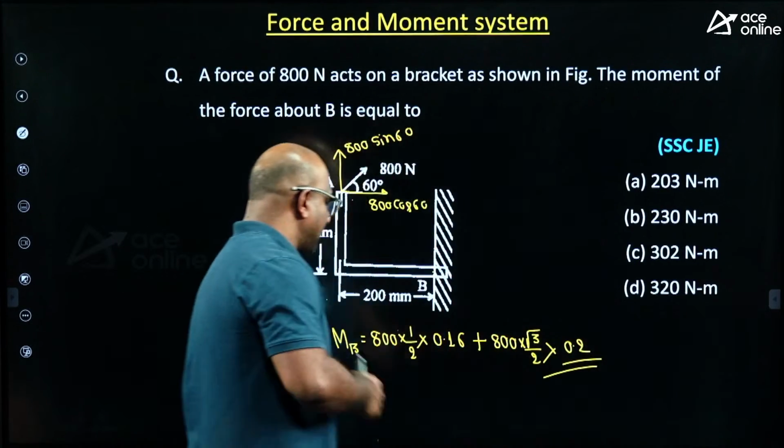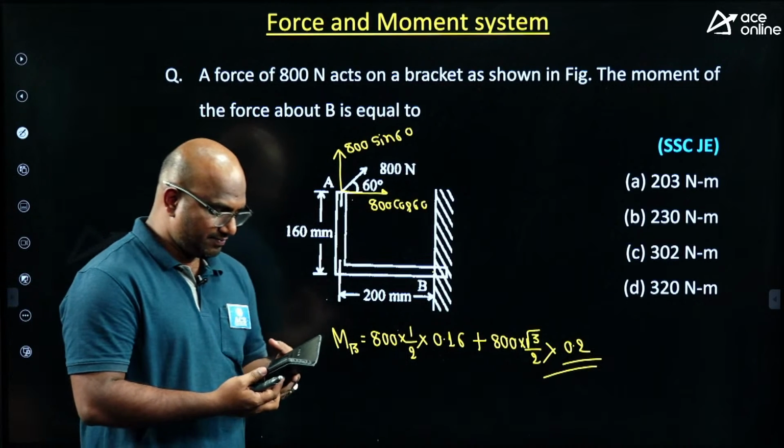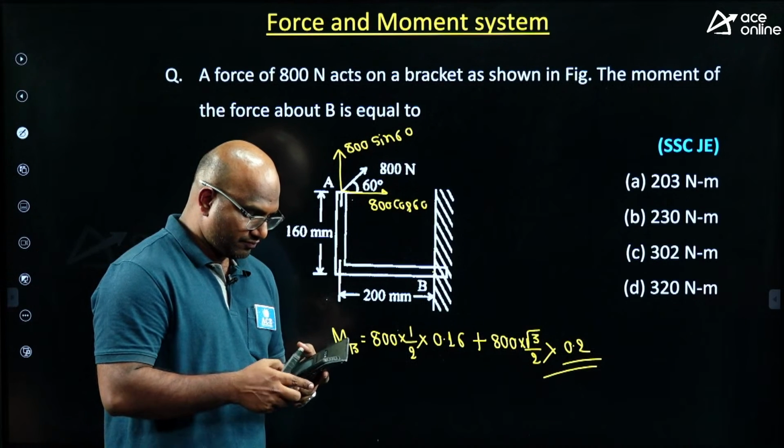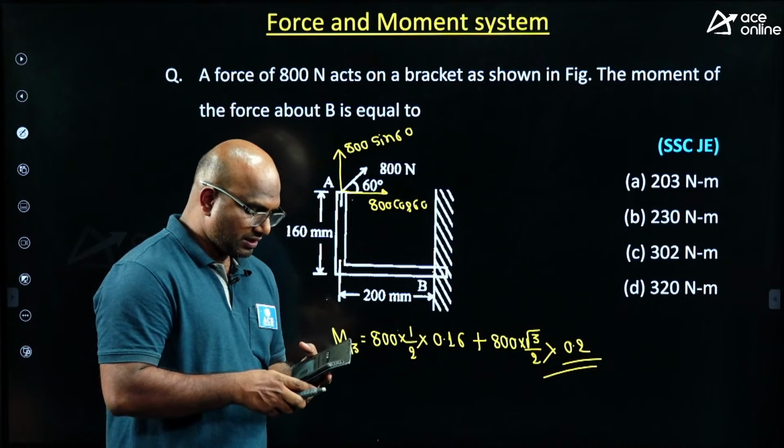0.2. Then give me the MB, guys, everyone. Give me the MB value.